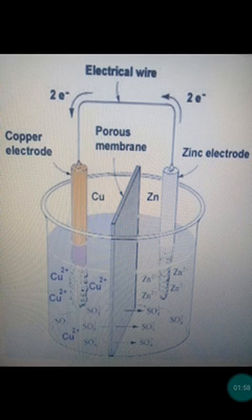Basically, the copper plate is considered a cathode and the zinc plate is considered an anode. Basically, all the metals which donate electrons are considered anodes. But here zinc and copper are both electrodes, both are metals. So why is one called an anode and one a cathode?